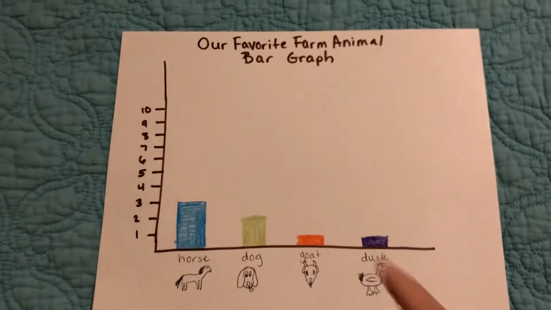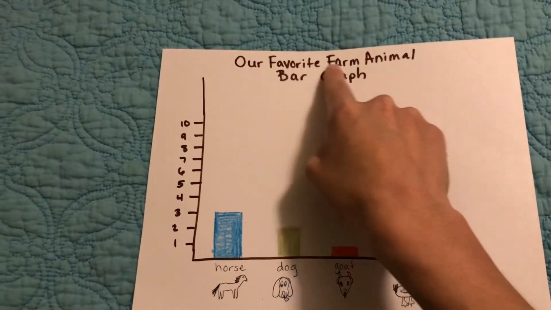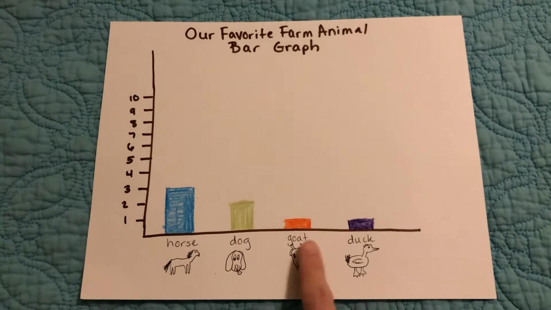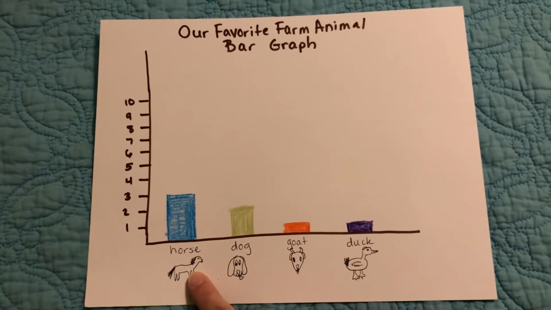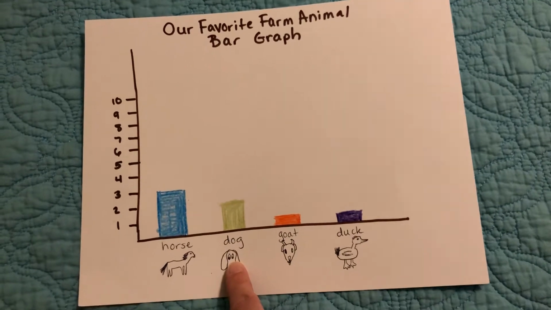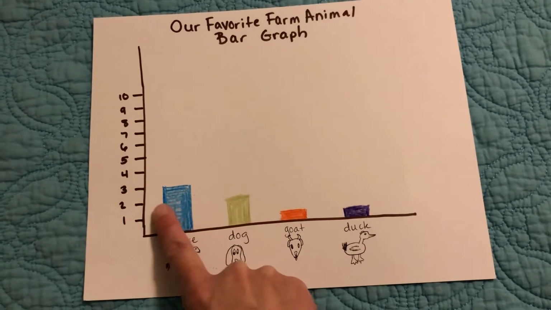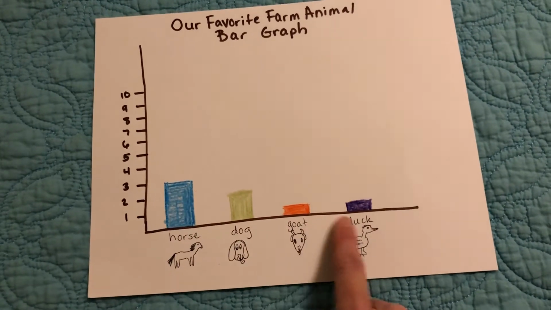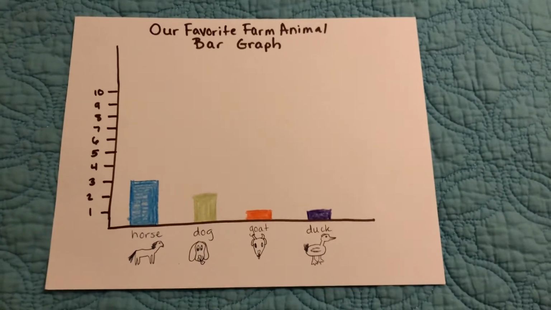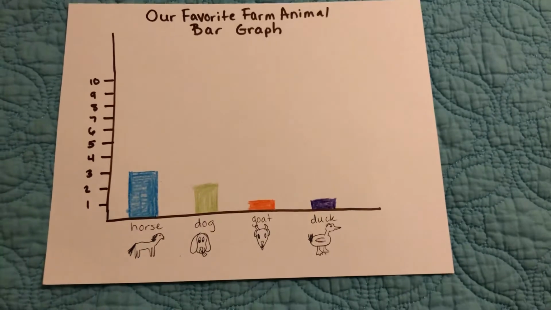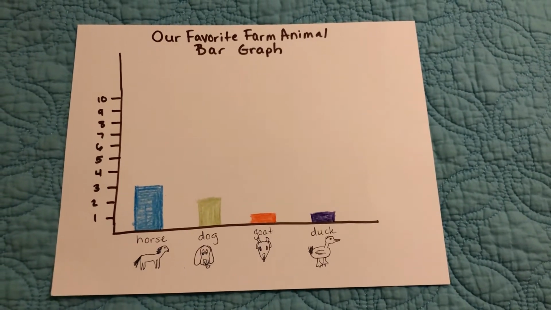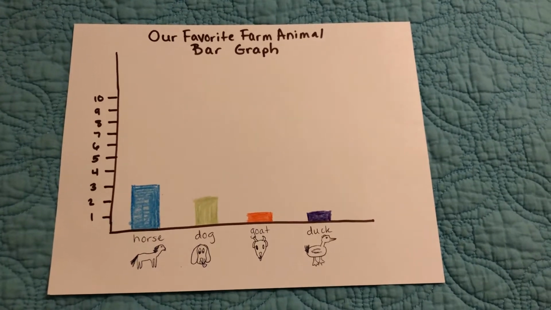All right, so the title of our bar graph is Our Favorite Farm Animal Bar Graph. And here we have our horse, which had 3 votes. The dog had 2 votes. And our goat and our duck each had 1 vote. So looking at this graph, we can easily see which one had the most.